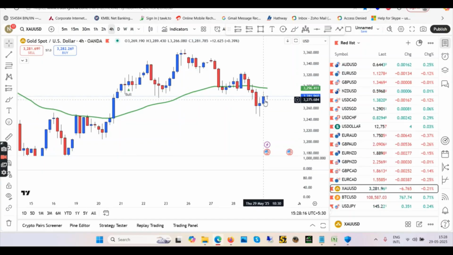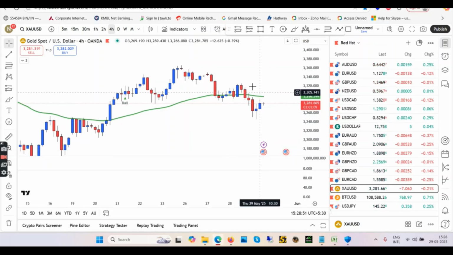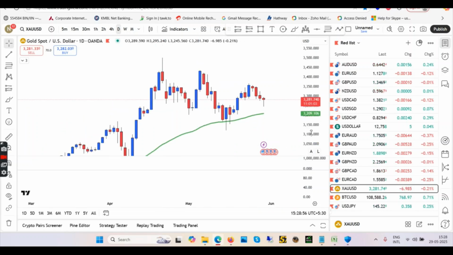Okay. So one possibility is that let the blue candle come and close above the EMA, and then you can enter buy. Or else, if you want to be super sure that this is the uptrend now, if you want more and more confirmation, then wait for this high to break. Okay, if you want to be damn sure, then wait for this high to break. Let some blue candles come and break this high, and after that you have to wait for the pullback, then again blue candle, and then you enter buy. Okay, otherwise we all know gold is in the uptrend. As soon you see a blue candle closing above the EMA, that should be your entry. Otherwise, wait for this high to break, then pull back, and then blue candle and enter long. Okay, so I guess that's all for now.